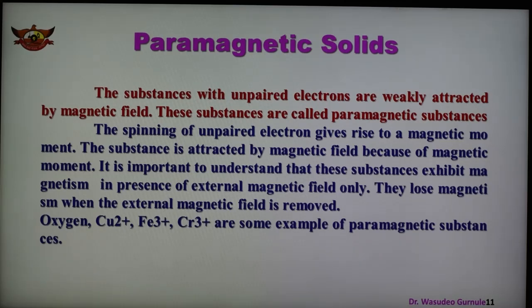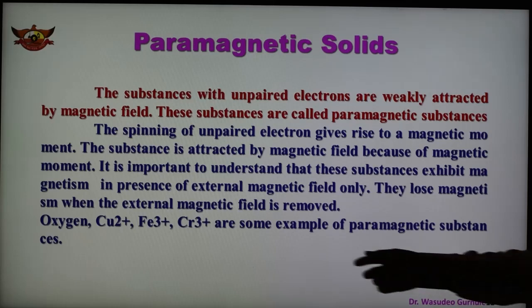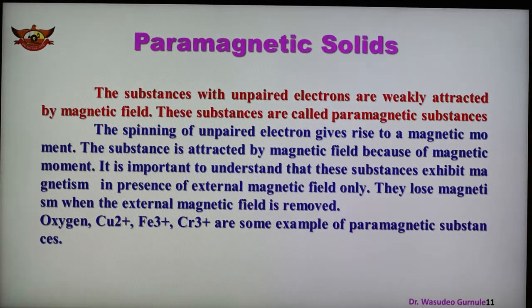Paramagnetic substances lose magnetism when the external magnetic field is removed. When we apply the external magnetic field, they show this type of behavior. When we remove the magnetic field, there is no magnetism in such substances. Examples are Cu2+, Fe3+, and Cr3+, which are paramagnetic substances.